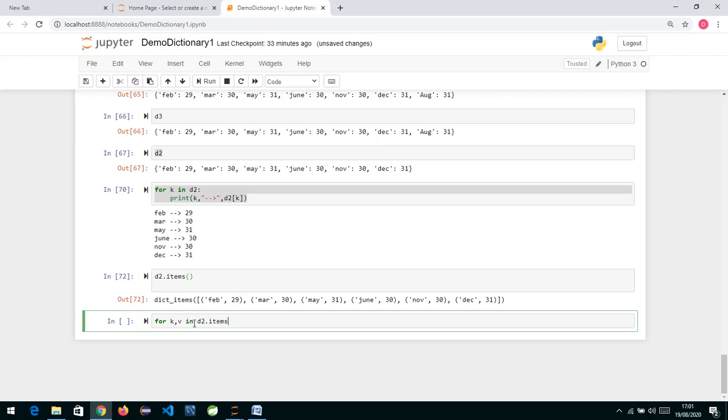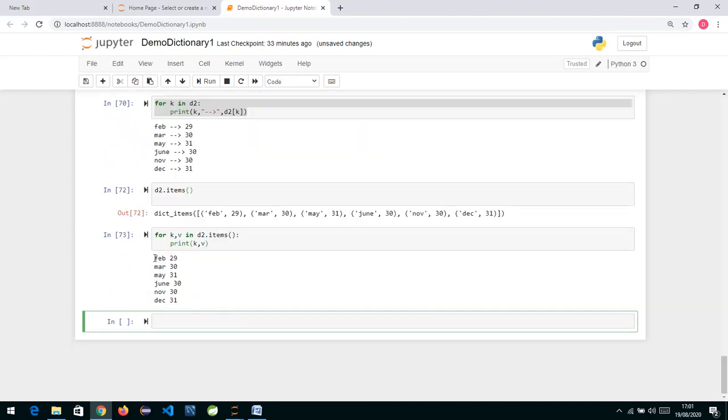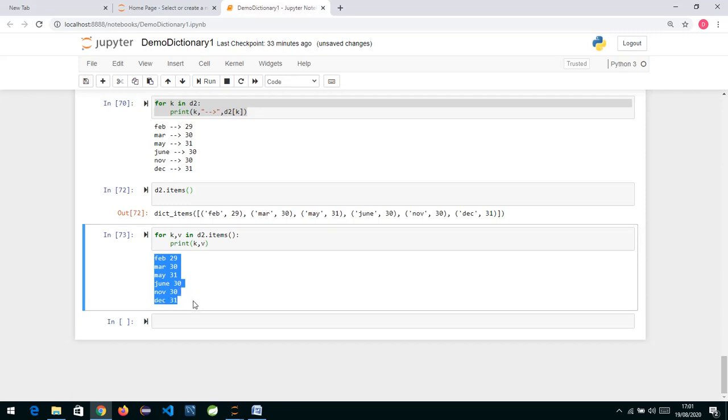Now this method returns a list of tuples. From that list, the first tuple will be unpacked, Feb will be assigned to K and 29 will be assigned to V, and now we can print it. So another way of iterating over your dictionary is to make use of items. d2.items gives you a list of tuples, and then we can iterate the for loop over the tuples this way.